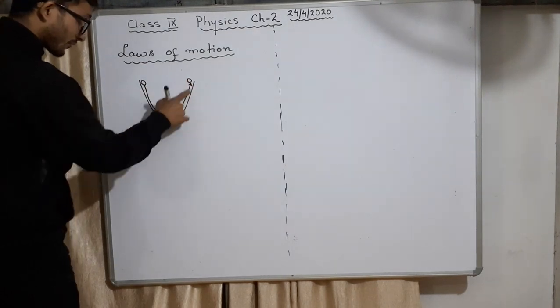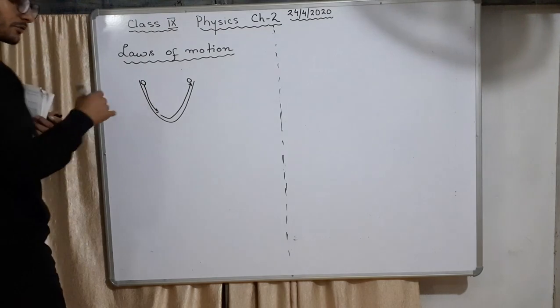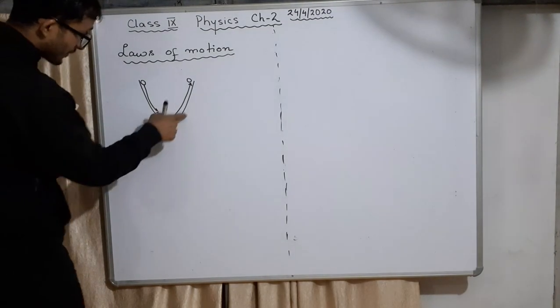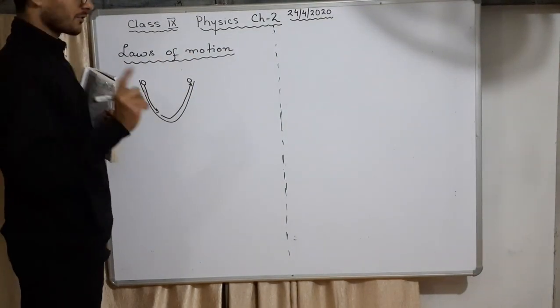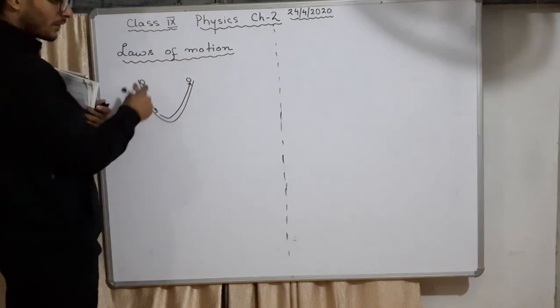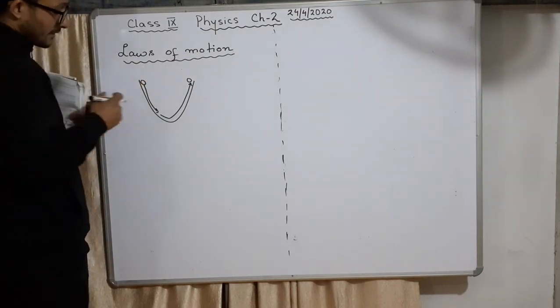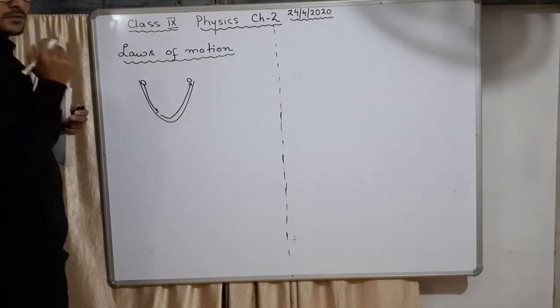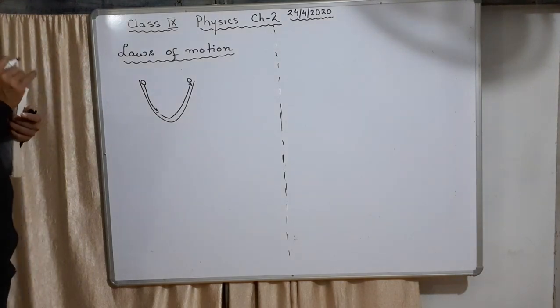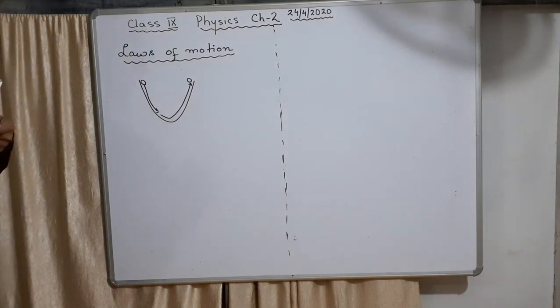If there is no friction, it is perfectly smooth, and the marble is also perfectly smooth, it will go to the same height on the other side. But the condition is it has to be perfectly smooth, no friction between the marble and the plane, so that no velocity is reduced. So that is his idea.